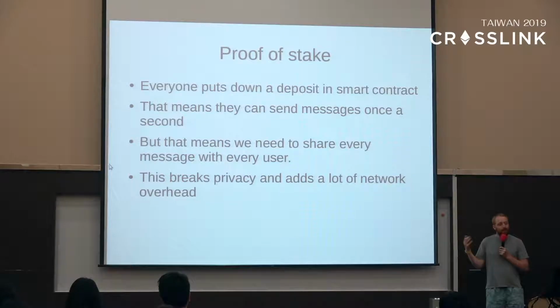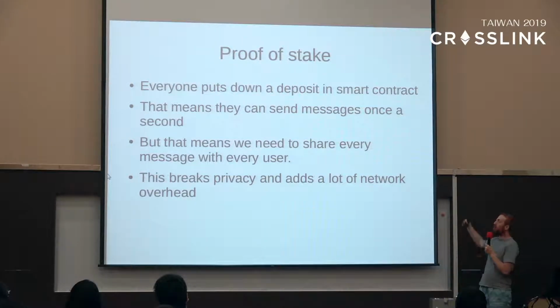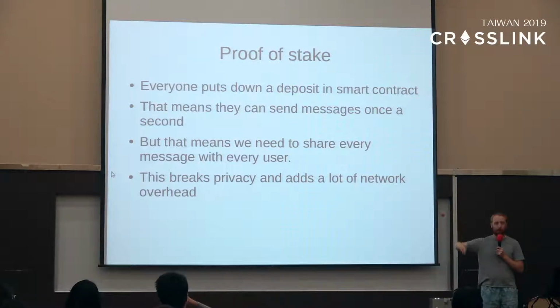So the naive thing to say is, okay, we know that proof of work won't work, so let's try proof of stake. We can come up with a mechanism where we make a smart contract, and everyone who wants to send messages has to put some deposit into the smart contract. We have a list of all the people who are allowed to send messages. Every time someone sends a message, they sign that message and send it to one person.